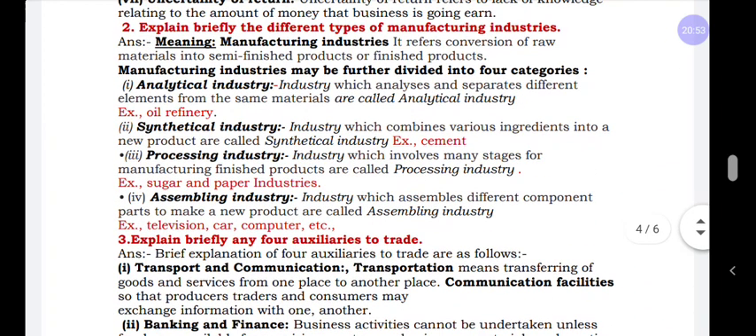And second question, explain briefly the types of manufacturing industries. The industry can be classified into 3 categories: one is primary industry, second one is secondary industry, and third one is tertiary industry. These are the types of manufacturing industry.